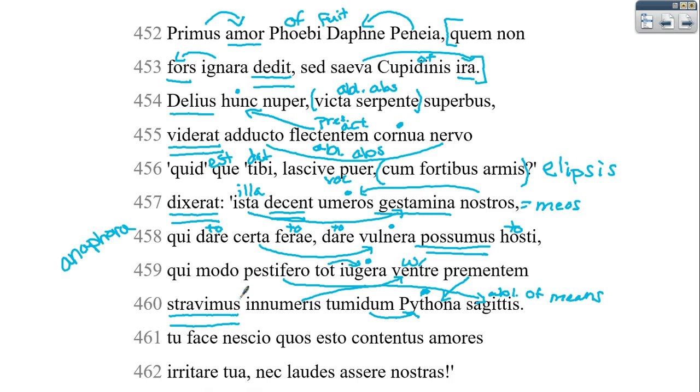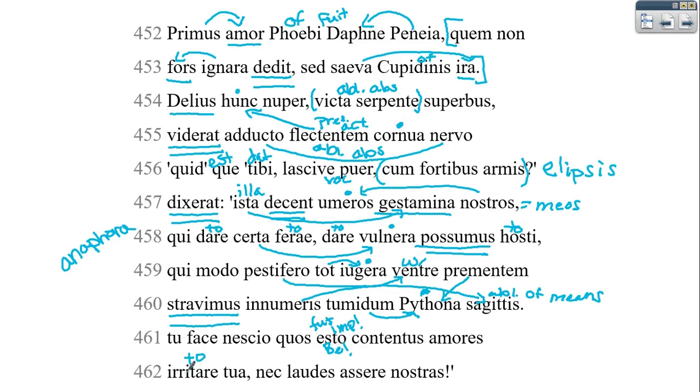All right. And then this last part, he takes a little dig at Cupid, and he says, you, and then kind of talking to him. This is that future imperative. We've seen this before. So it just means be in the future. So be content. And then he's got two infinitives that go with that, complement it.